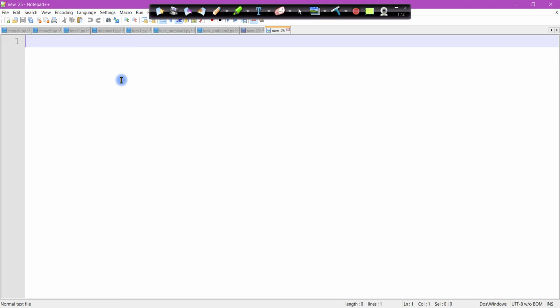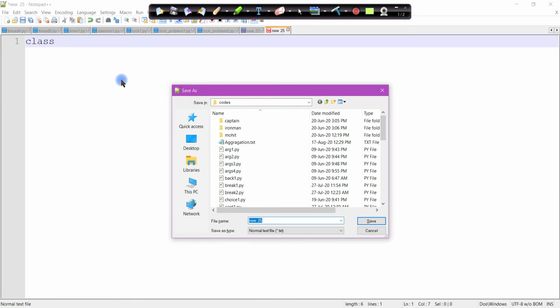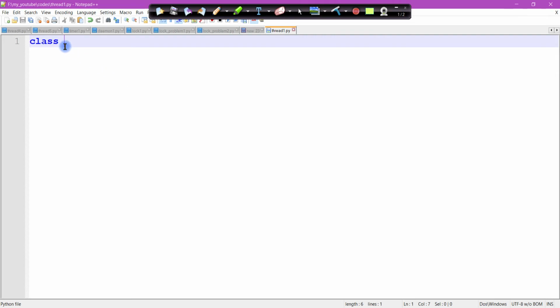Here I'm using Notepad++. So first of all, thread using a class. Define a class. Let's save this as Thread1.py. Class is a keyword. Just define a new class here. This is a user defined class. In this one, I'm going to inherit the built-in Thread class.